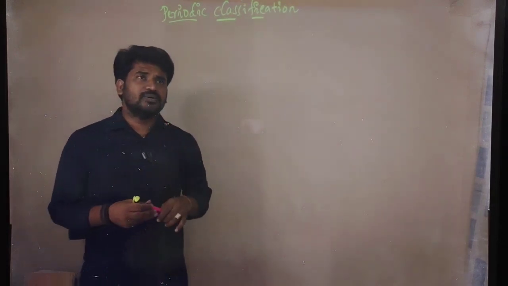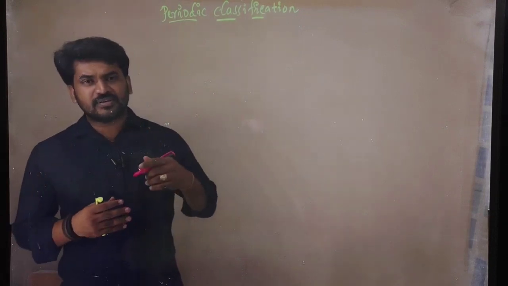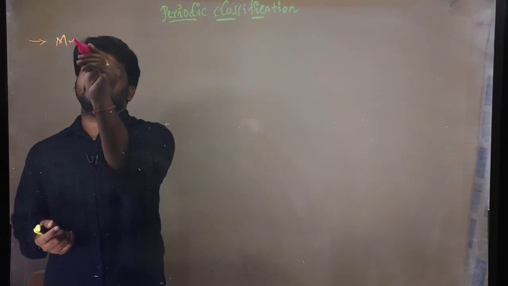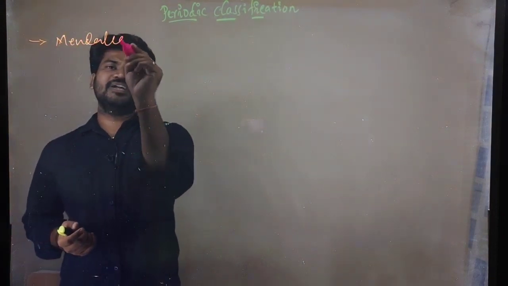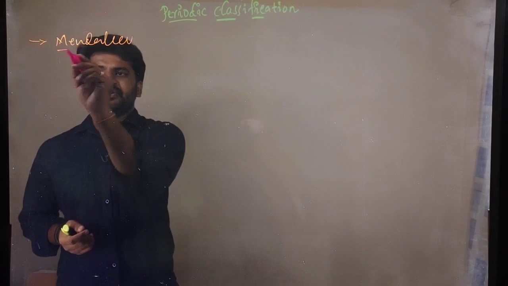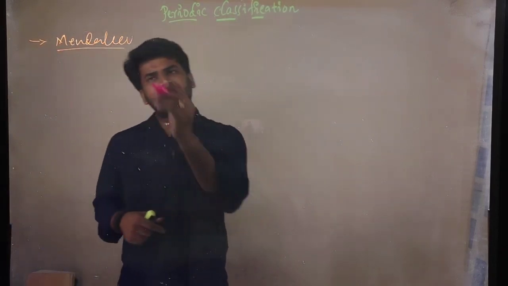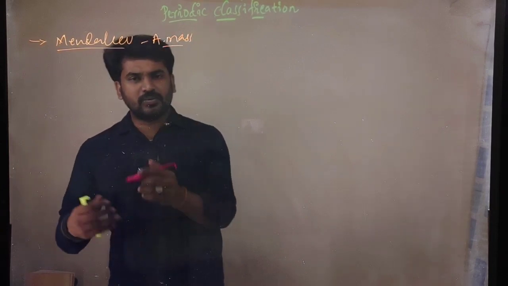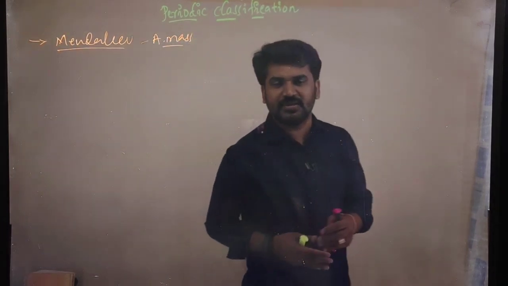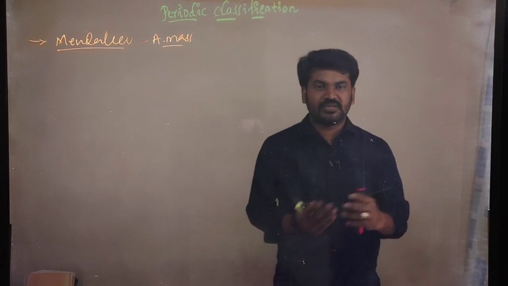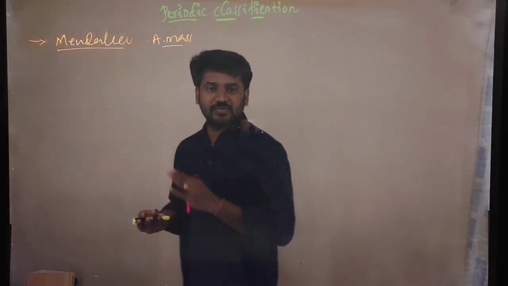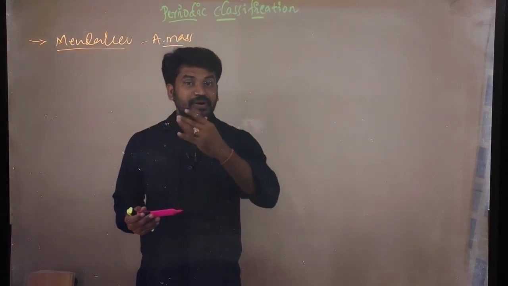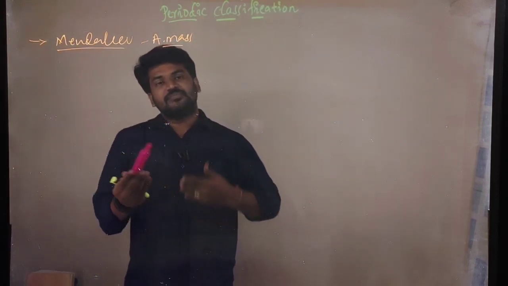Right. So now after Lothar Meyer, a fellow called Mendeleev. Mendeleev classified the elements based again on atomic mass only. That is how Dobereiner did, based on atomic mass. Then Newlands took atomic mass. Then Lothar Meyer took the atomic mass and atomic volume. In the same way, Mendeleev also took the atomic mass, but he classified in a different way.